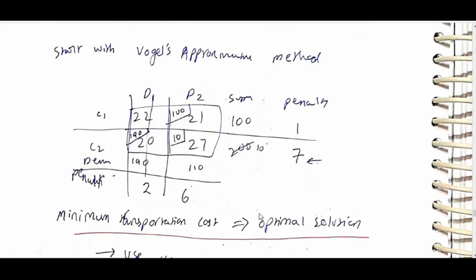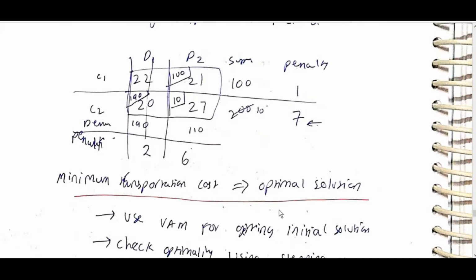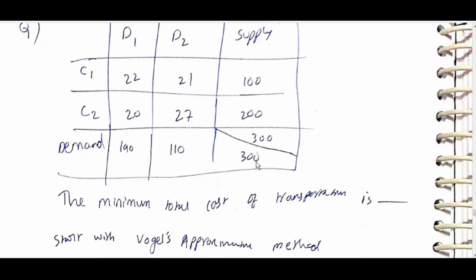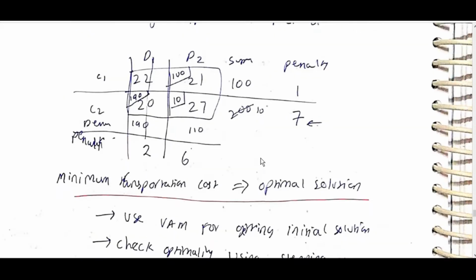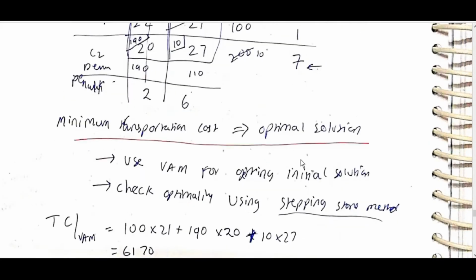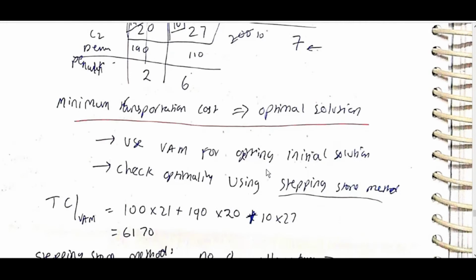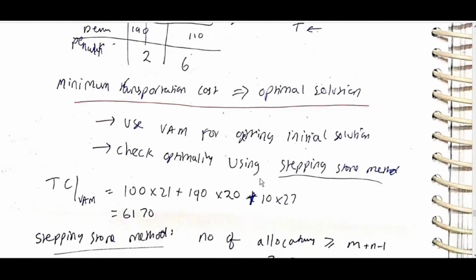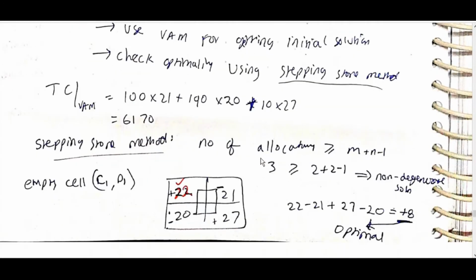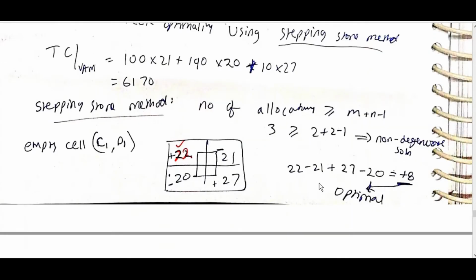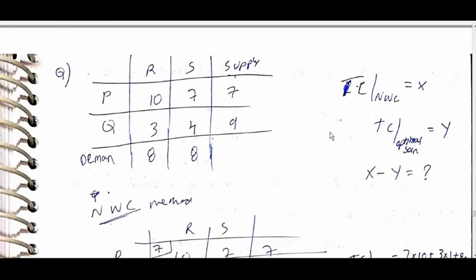Minimum total cost of transportation: start with Vogel's approximation method. Use VAM for getting the initial solution. Check optimality by using the stepping stone method. Total cost is equal to 6170. Stepping stone method: the number of allocations is greater than or equal to m plus n minus 1, non-degenerate. Then use stepping stone and we will get the optimal solution.